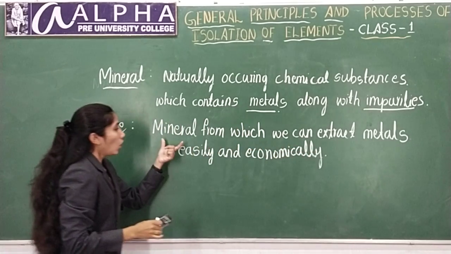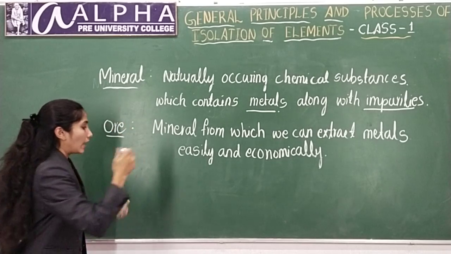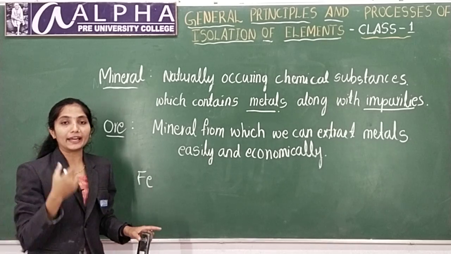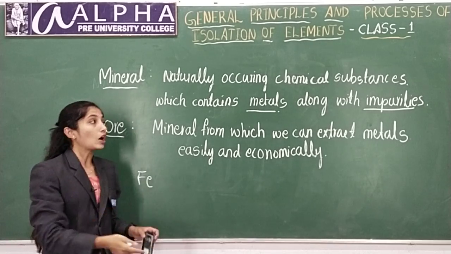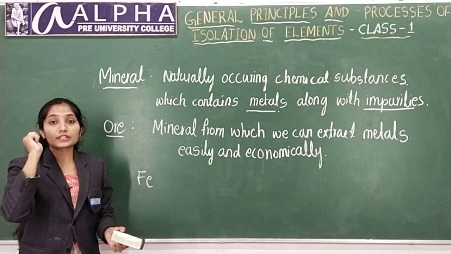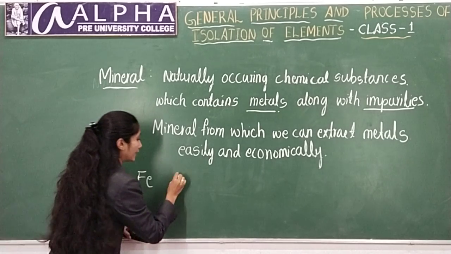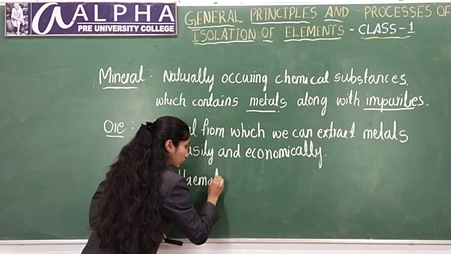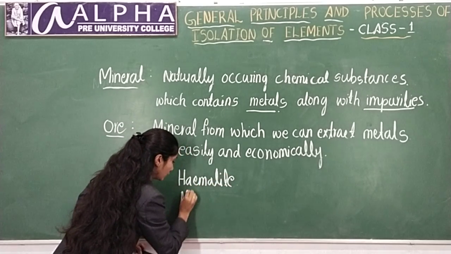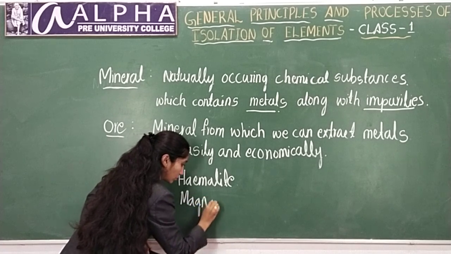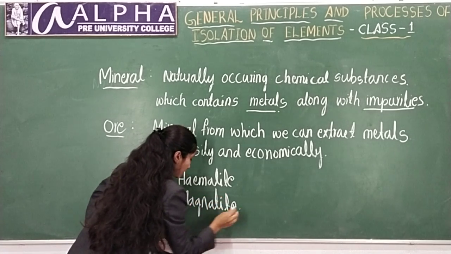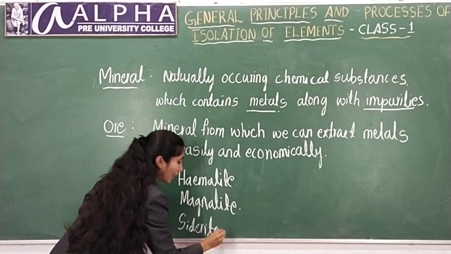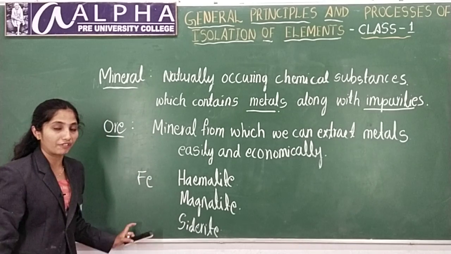This is ore. Iron contains many minerals. For example, hematite, magnetite, siderite, pyrolusite. All these are minerals of iron. There are many more minerals of iron.